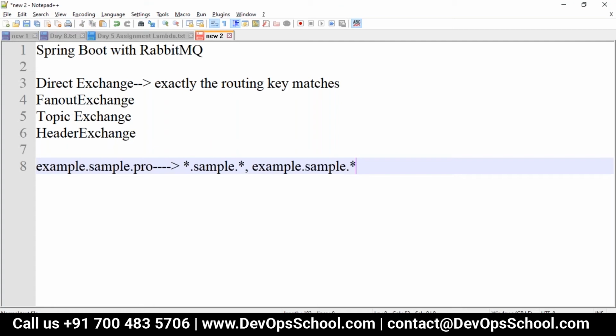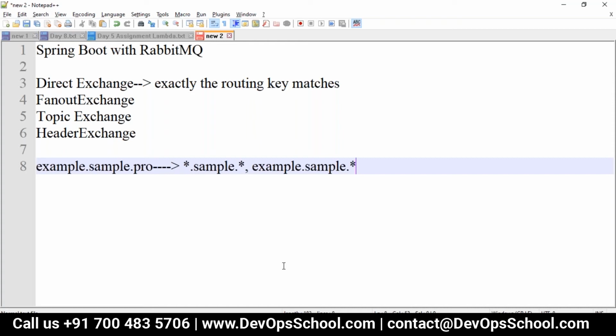Yeah, question, Shweta. In topic exchange, does it look for a substring or does it do pattern matching? It does pattern matching. So you are saying star.sample.star, so wherever there is sample, it's going to bind. Is that what you are saying?